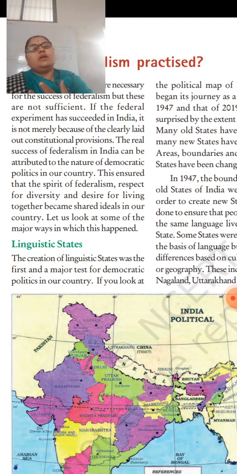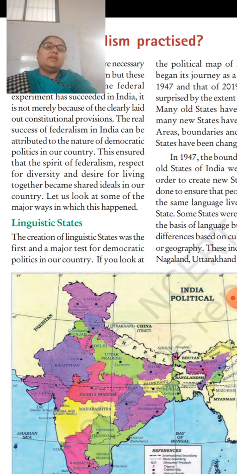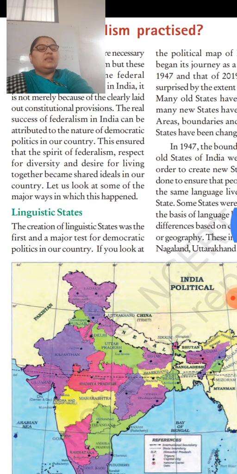This ensured what? The spirit of federalism. In that, what is there? There should be respect for diversity, respect for the different groups, and desire for living together. Because of these shared ideals in our country, we have a democracy. Because of democracy, federalism has become successful in our country.